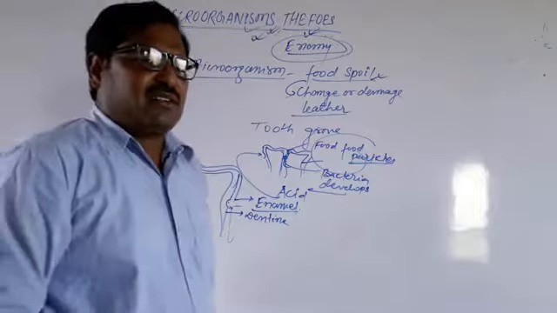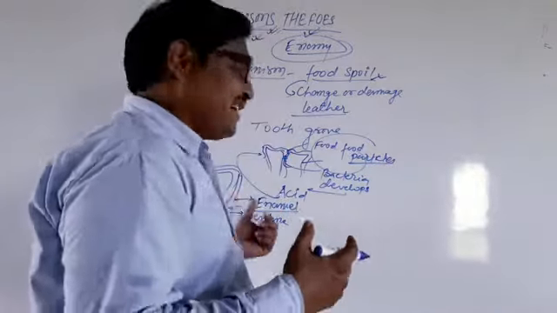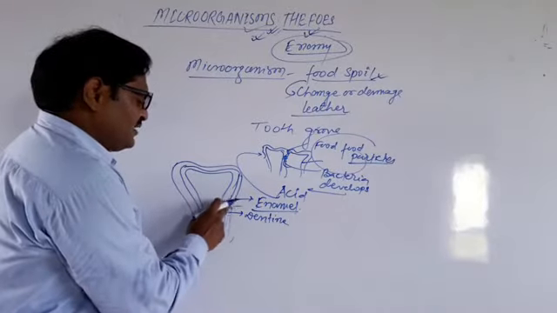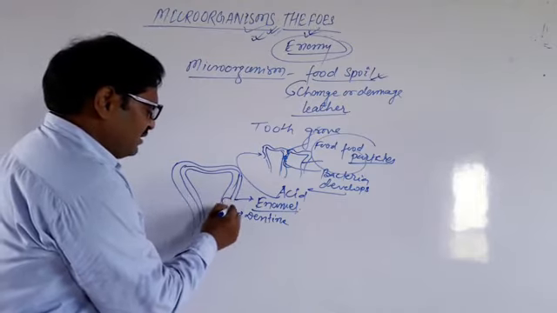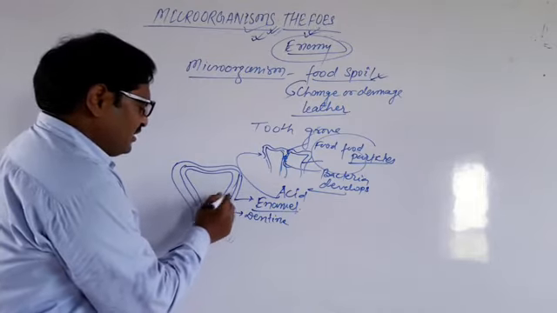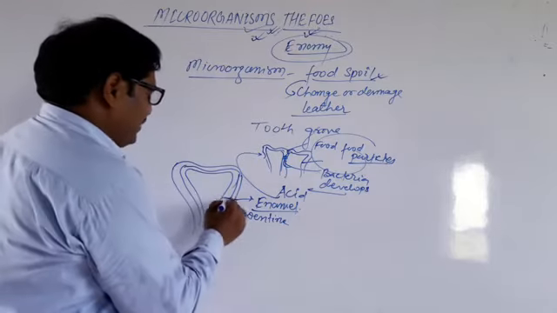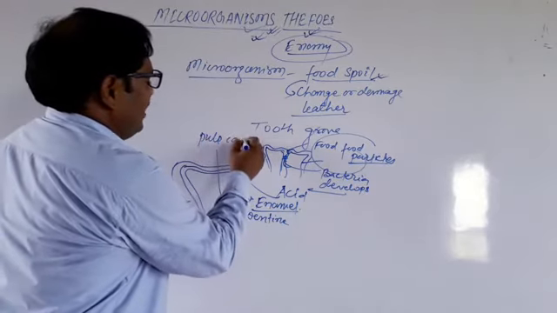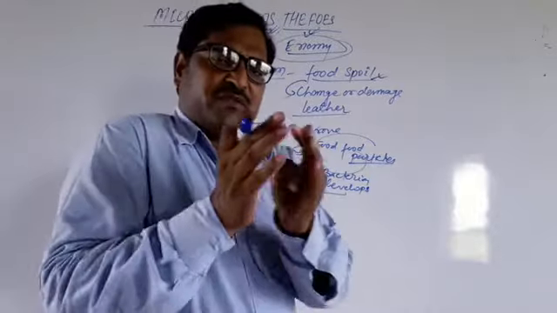And if there is no checkup of the tooth by a dental doctor, ultimately this acid formation will start corroding the innermost layer of the tooth. This innermost layer of the tooth is known as the pulp cavity.